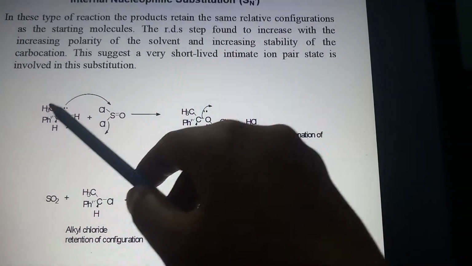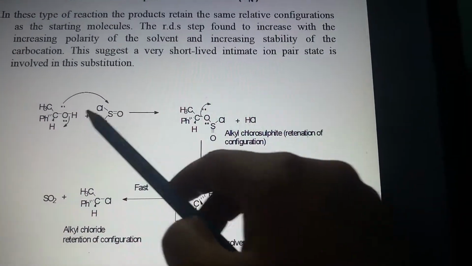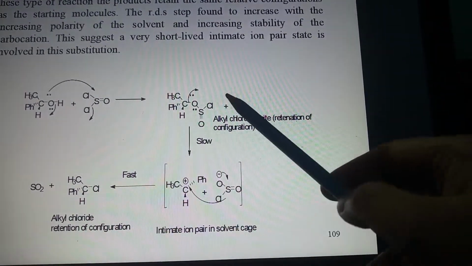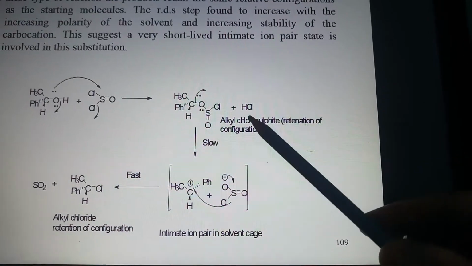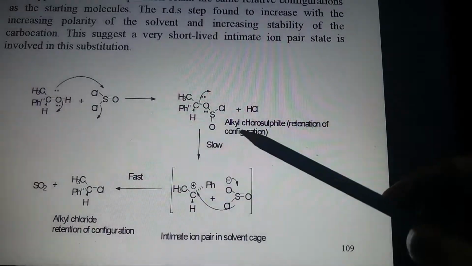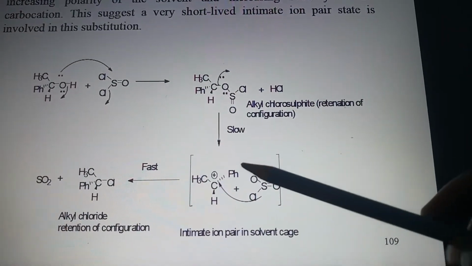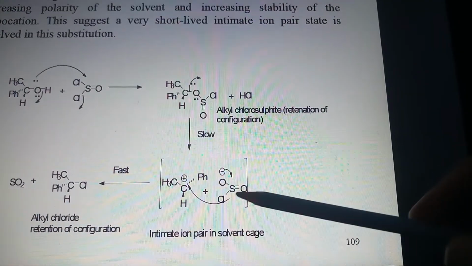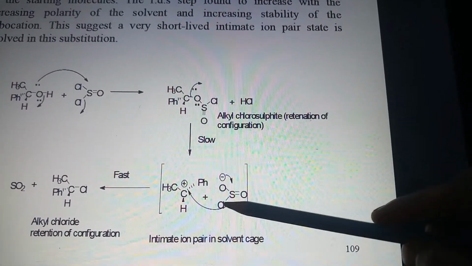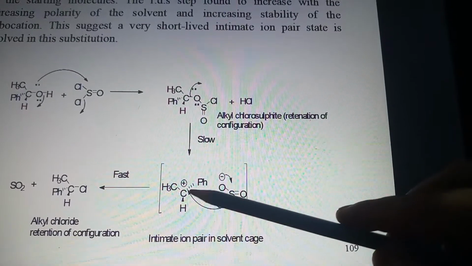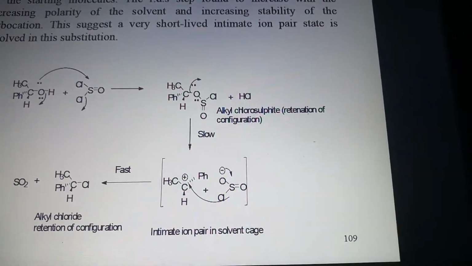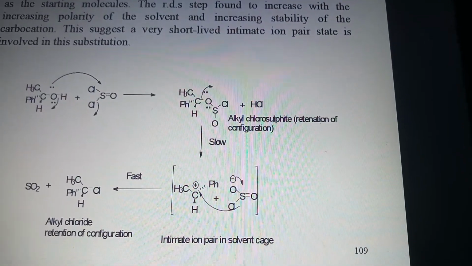As you can see, this is our starting material, and OH, we know that OH is a very bad leaving group, so we transformed it into a good leaving group. And after removal of the good leaving group, here you can see an intimate ion pair present in a solvent cage, and approach of the internal nucleophile. It is the first step, forming the alkyl chloride with retention of configuration.